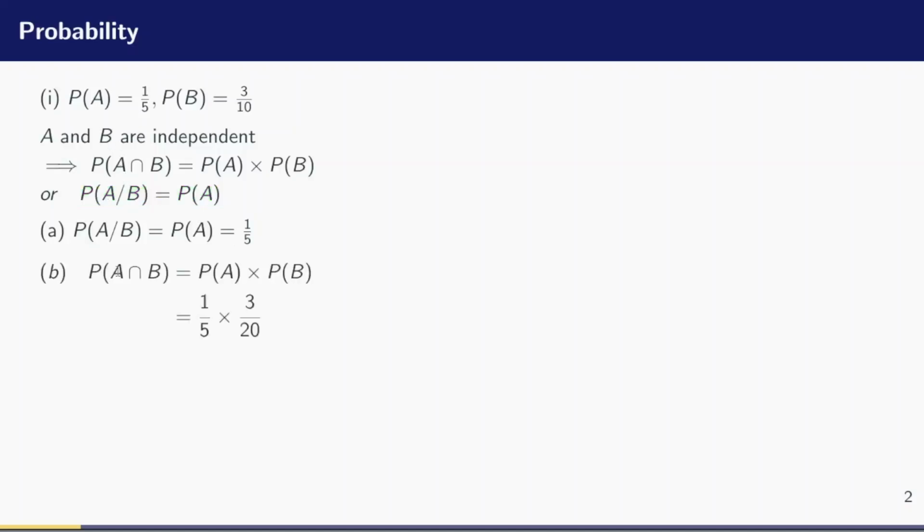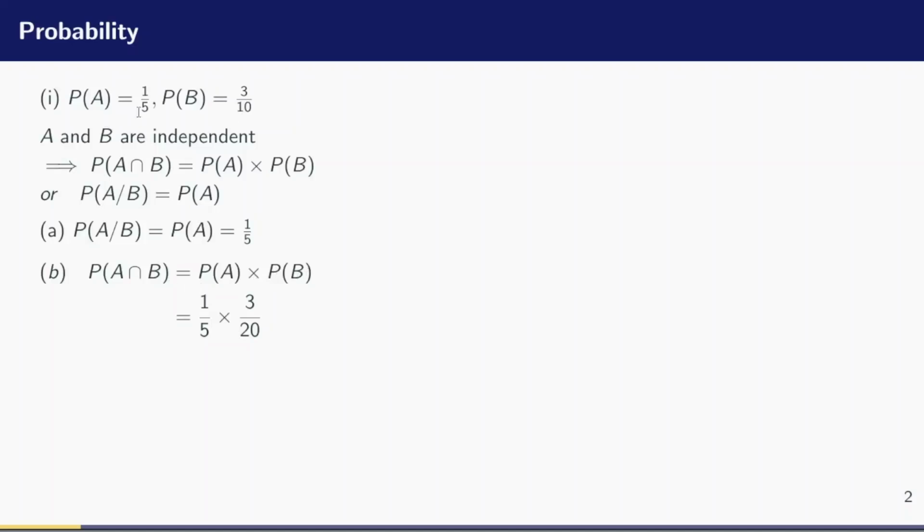Now let's move on to the B part. The B part is let's find the probability of A intersection B. Again, A and B are independent events. What does that mean? It means that I can multiply out their probabilities, and that will give me probability of A times probability of B.